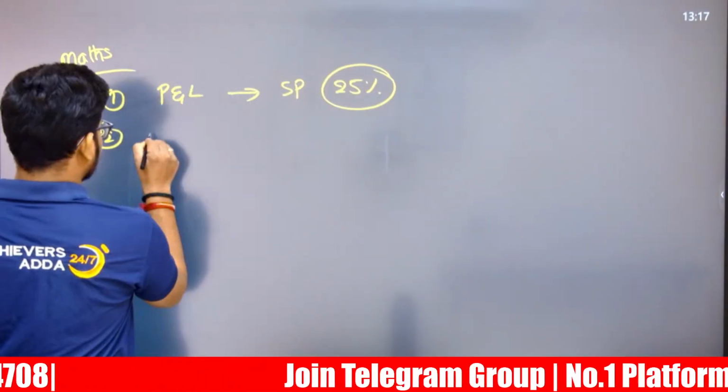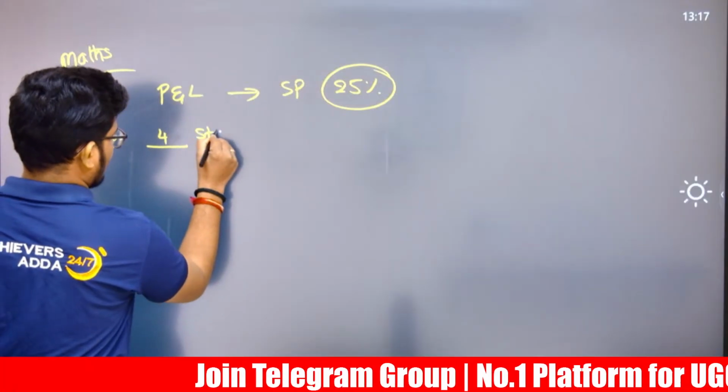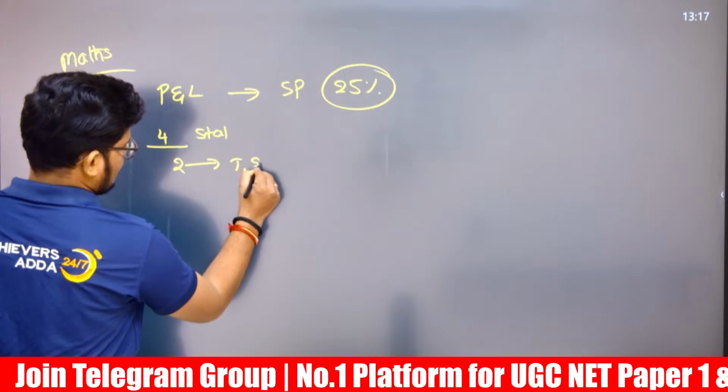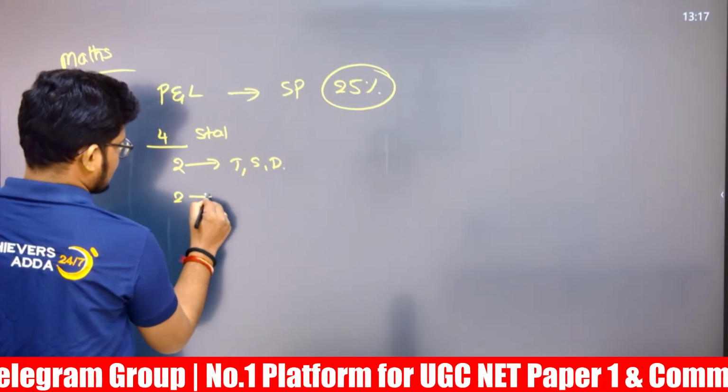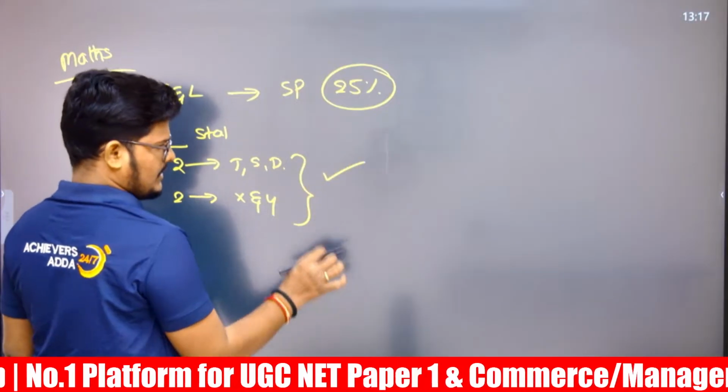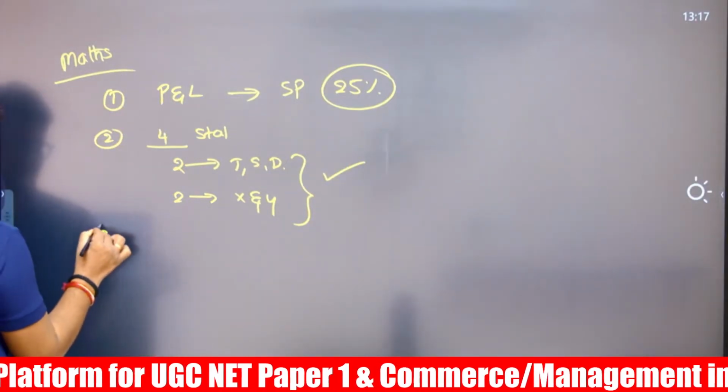And there are 4 statements in the maths. 2 statements are related to time and speed or distance. 2 statements are related to x and y. We need to identify which statements are correct out of the 4 statements.